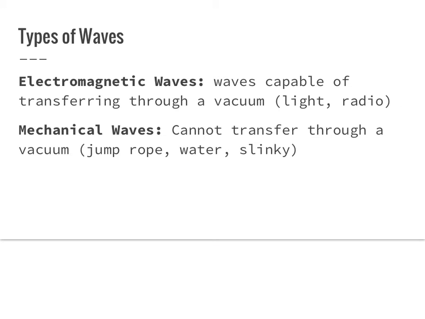So we can also classify waves into electromagnetic waves and mechanical waves. Electromagnetic waves are waves that can transfer through a vacuum. So this is like light or radio. It can travel through space. Mechanical waves cannot transfer through a vacuum. So this could be a jump rope, water, or a slinky. These are the waves we're going to see the most. We normally don't see any electromagnetic waves.